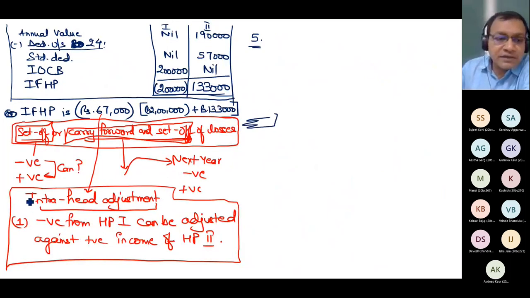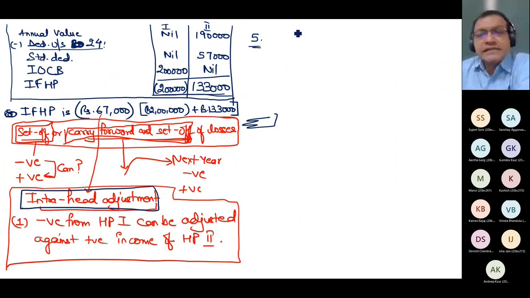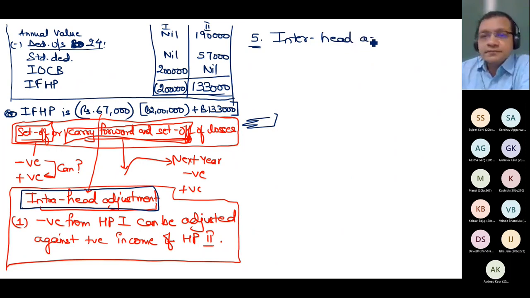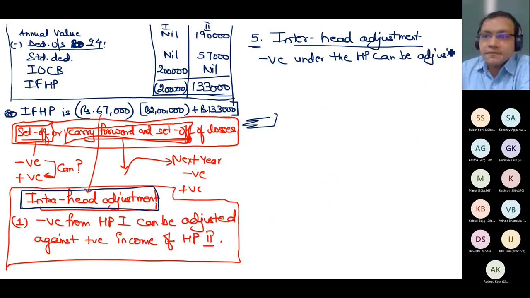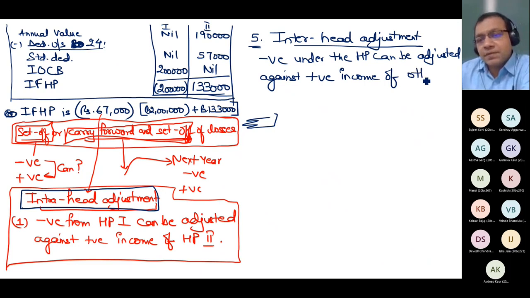So in the previous discussion, I said that it is intra-head adjustment. And now I am adjusting it as what Sanchit was explaining. It is inter-head adjustment now. So it's not so easy. You have to learn the rules. And which rule did I apply here? That negative income under the head HP can be adjusted against positive income of other heads.